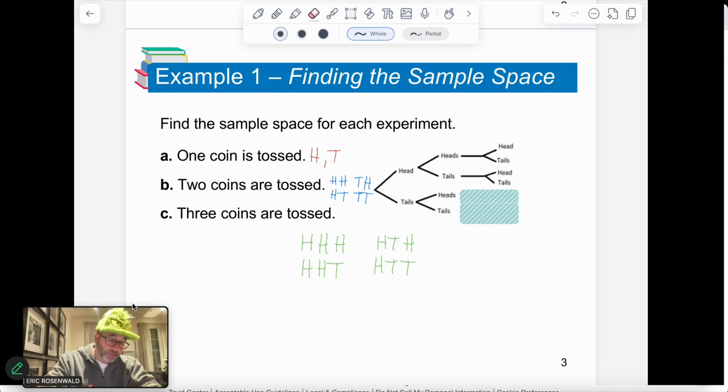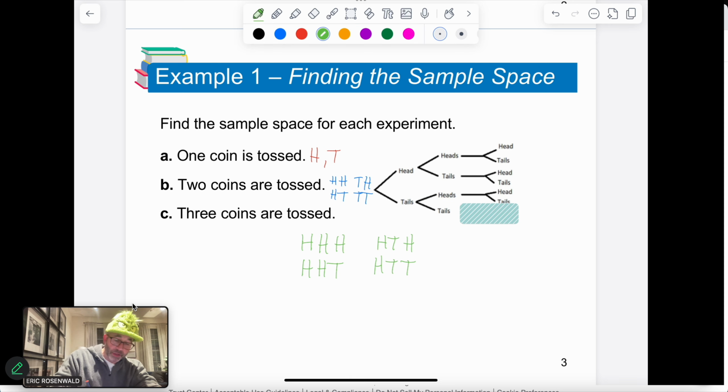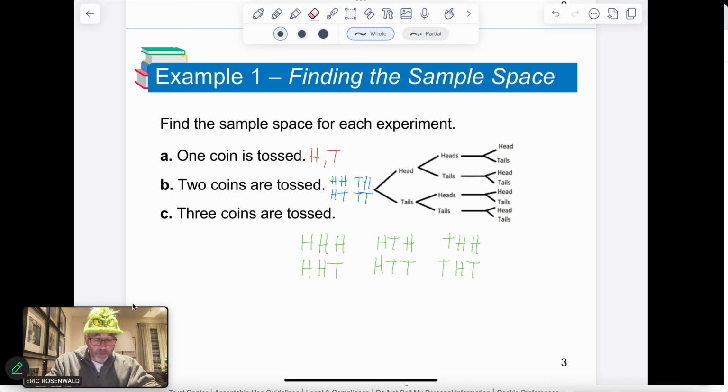Let's go on to the next one. This one we've got where we go tails, heads, heads, and then we've got tails, heads, tails. So let's write those out. Whoops, we're on tails now. So we're going to do tails, heads, heads; tails, heads, tails. And then we've got one more set of possible outcomes here that could take place. We've got tails, tails, heads, and then we've got tails, tails, tails. So what would those look like?